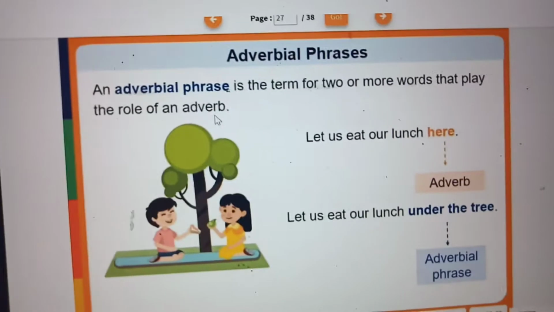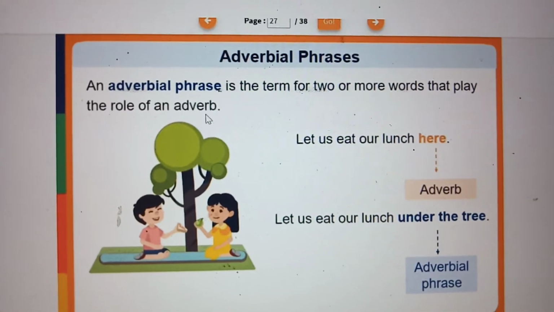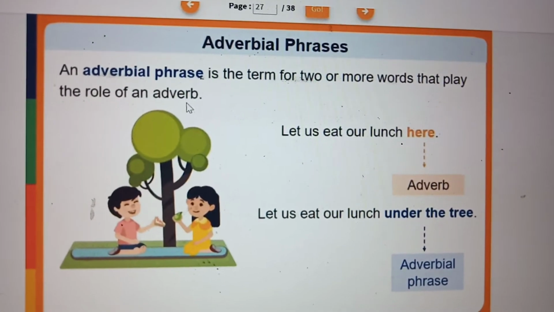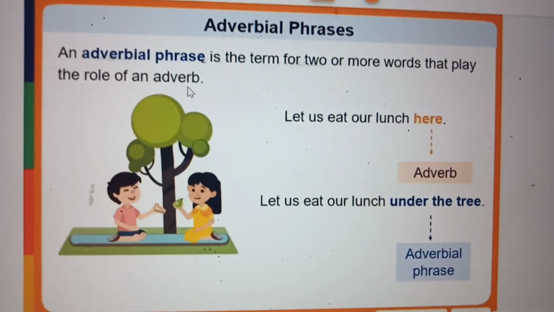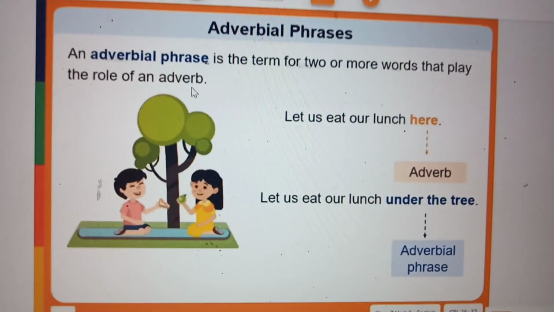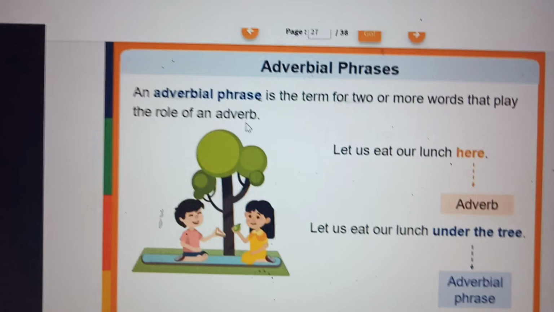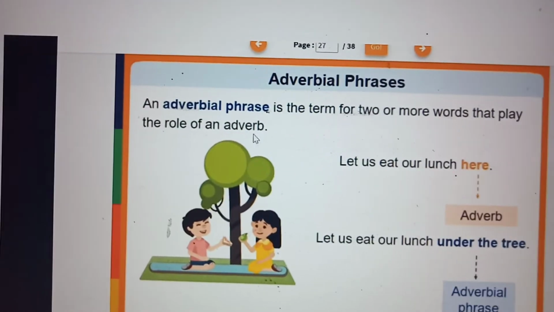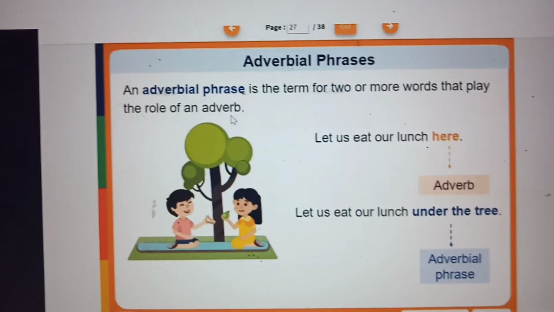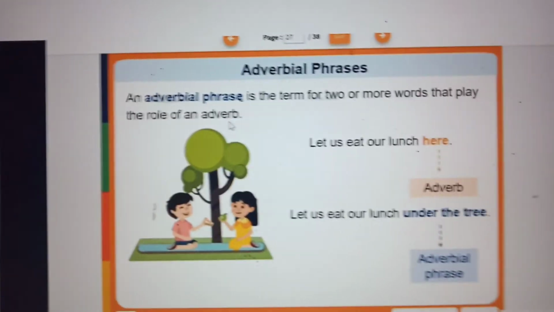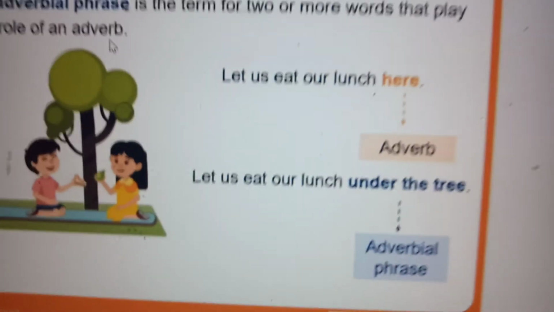Okay. An adverbial phrase is the term for two or more words that play the role of an adverb. Let us eat our lunch here, adverb. Okay. Let us eat. What is the action taken? Eat. So how it is done? Where it is done? That is answering the question is adverb. Here. Eat here. So that is the adverb. Eat our lunch under the tree.